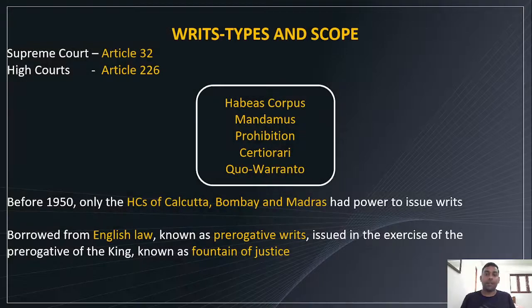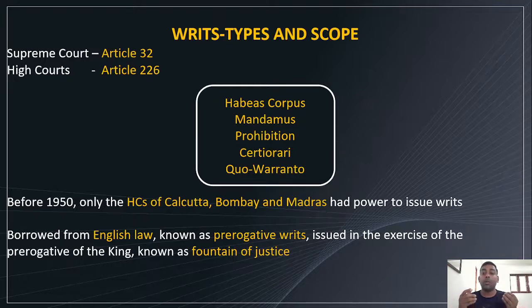So let's start with writs, types and scope. Both the Supreme Court and High Court have the power to issue writs, the power to restore the fundamental rights of the citizens. Article 32 empowers the Supreme Court to issue writs. Article 32, it's for what? Right to constitutional remedies. With that Article 32, the Supreme Court can issue writs.